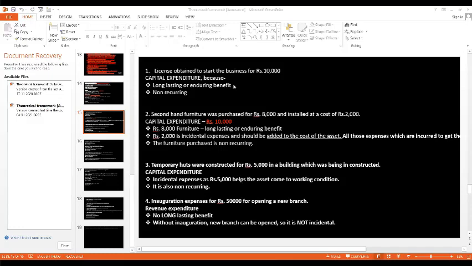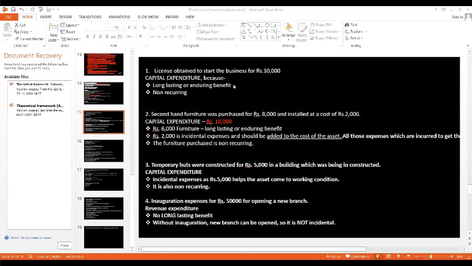Now first let me explain the question. In order to start any business, automobile, rubber business, timber business, wood business, teaching or hospitality, anything, you should get a license from the government, is it not? In order to get the license from the government, I paid 10,000 rupees. That is the question. Now, is it capital or revenue? You should tell whether it is capital or revenue with the help of minimum 2 points.